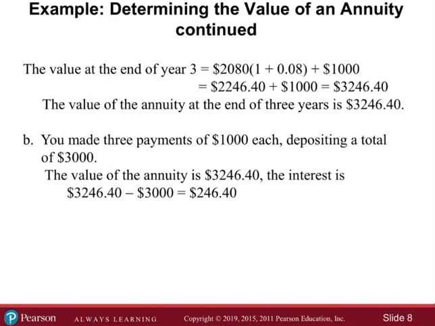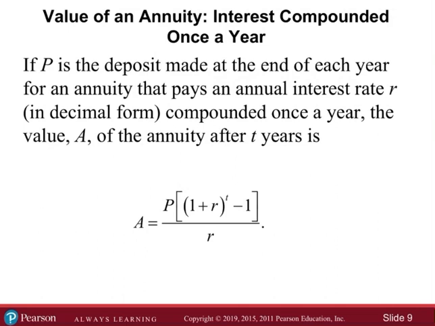Okay, that was interesting. Normally the way we see it is, we have an interest-bearing account, 8%. We have an initial deposit, and then we don't touch it for X amount of years, right? But in this case, we're adding money to it at the end of each year, so that's why it was a little bit different than the way we've done it in the past. So if P is the deposit made at the end of each year for an annuity that pays an annual interest rate R in decimal form compounded once a year, the value A of the annuity after T years is given by this. Let me think about it.